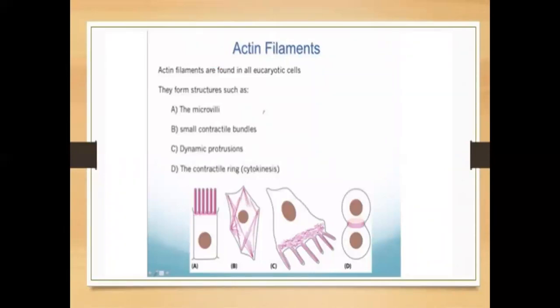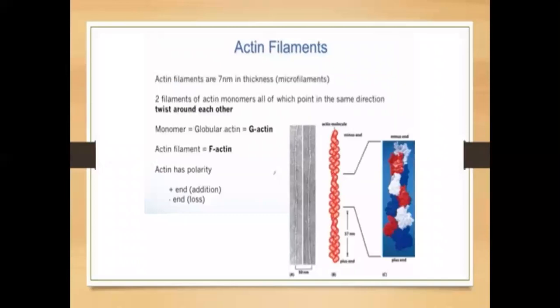They form structures such as microvilli, small contractile bundles, dynamic protrusions, and the contractile ring. This is the microvilli. This is the small contractile bundle. These are the dynamic protrusions and the contractile ring for cytokinesis.